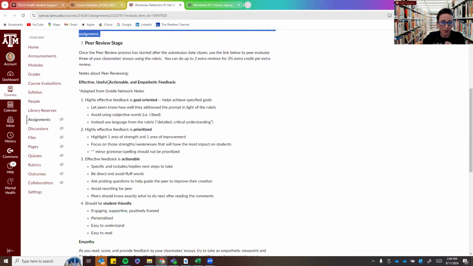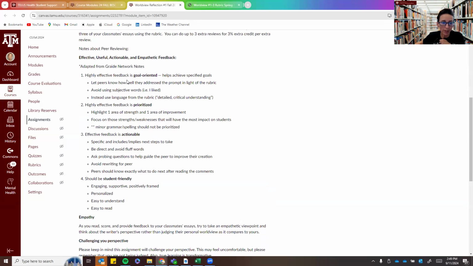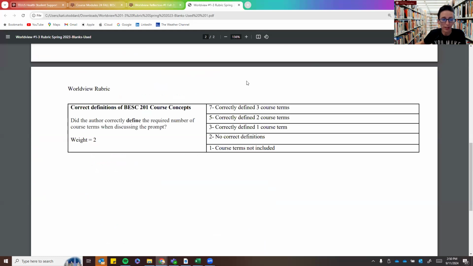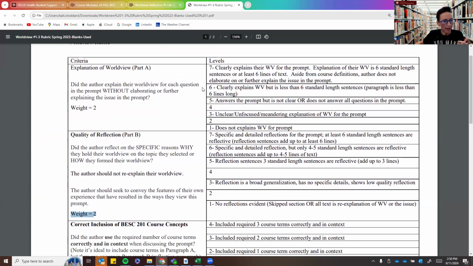And so I've given you guidance about effective, useful, actionable, and empathetic feedback. So feedback should be goal-oriented, prioritized, so giving a strength and an improvement. When you write out your feedback, make it actionable to help someone, hey, this is a specific thing that you could do, and be student friendly. So you're going to provide feedback based off of this rubric. So in Peerceptiv, you would read an essay from a peer, and then you decide, is their explanation of the worldview a 1, 2, 3, 4, 5, 6, or 7? And you will do that for 3 different essays.